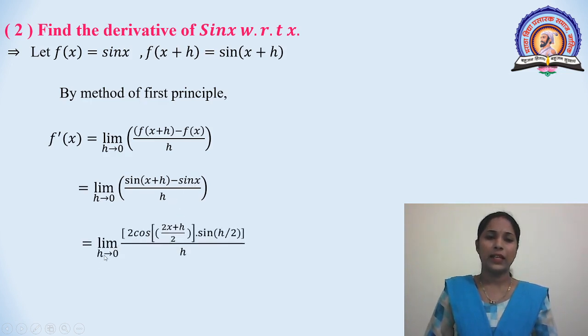Here, limit h tends to 0, 2 cos of 2x plus h divided by 2 into sin h by 2, total divided by h. This is nothing but the formula sin a minus sin b, that is 2 sin a by 2 into b by 2.